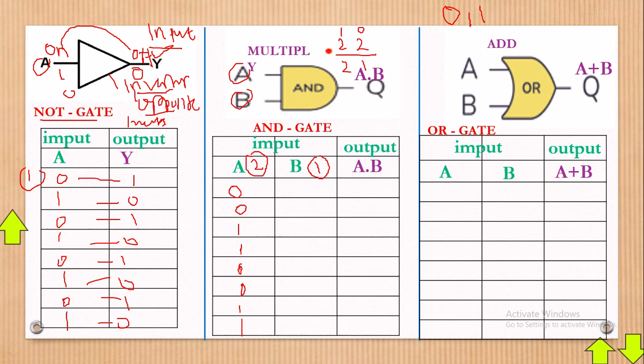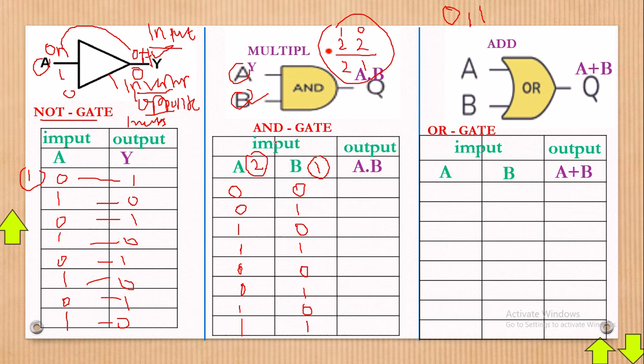Then in input B, we're going to put 1 at a time: a 0, a 1. Again a 0, a 1. A 0, a 1. A 0, a 1. That's how it appears in simple terms. So this is how it looks. After putting these inputs, you put them using the logic I've given you up here of the 2 power.